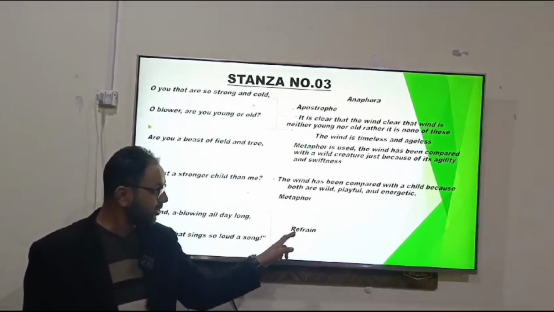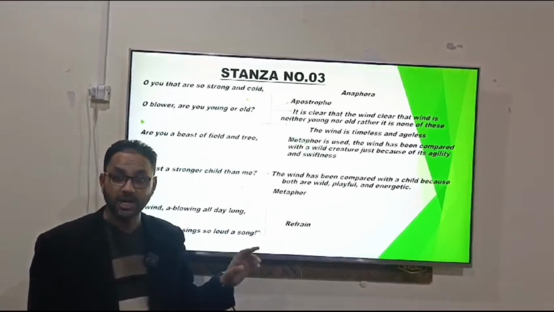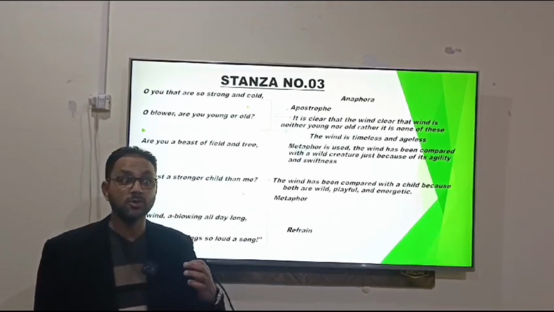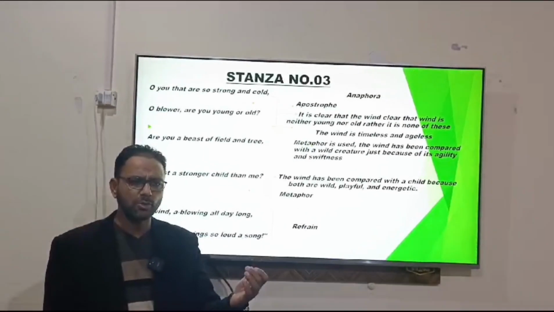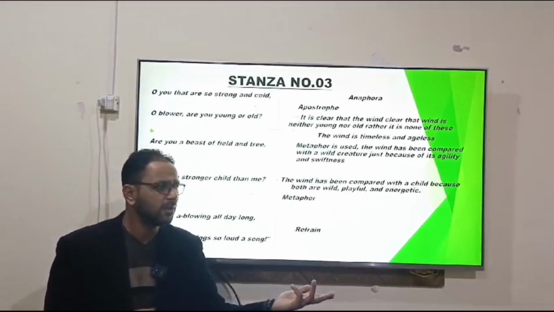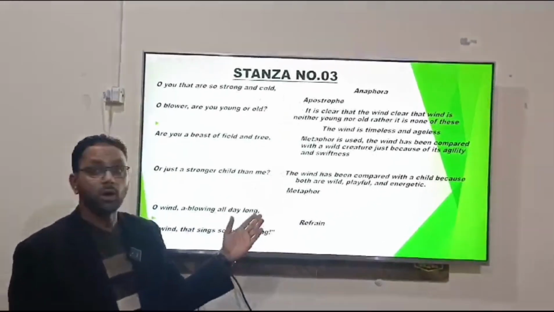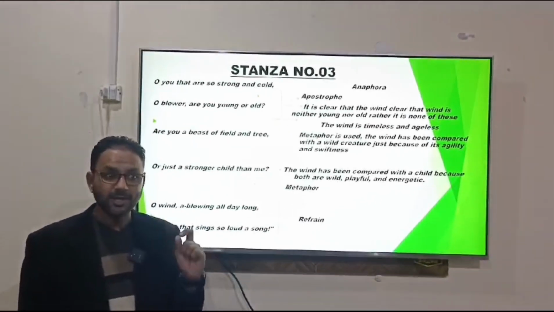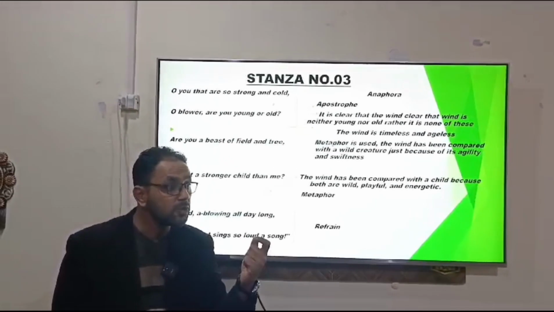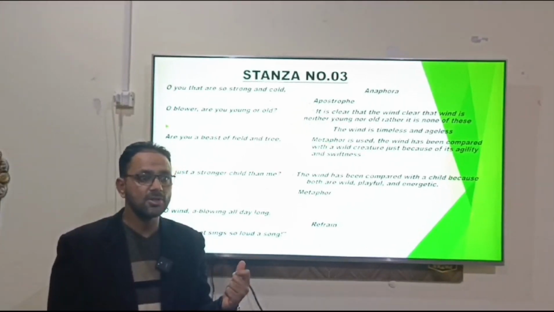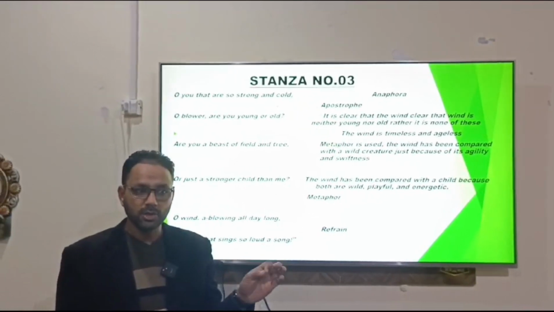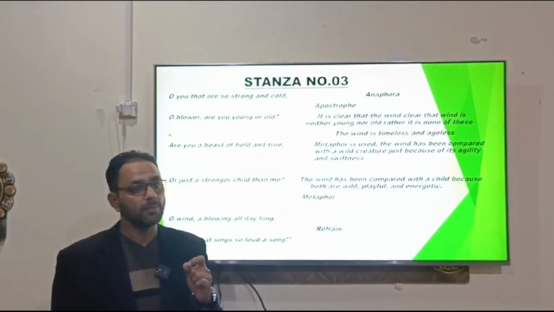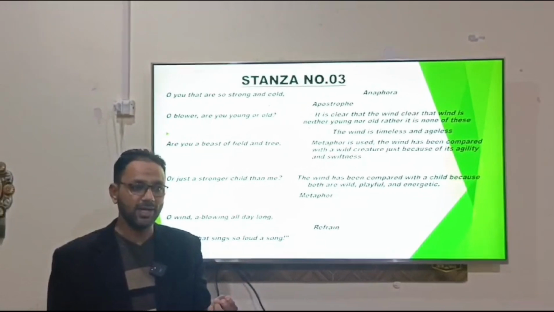Now the poet is again using the technique of refrain. Again, he is going to give the reference of the musicality of the wind, that it is so fast and so beautiful. There is no time limit of its blowing. So all day it is blowing. On the other hand, it is creating a beautiful musical effect, so that whosoever is inside their shelter or anywhere can observe the beautiful whistling of the wind, and it can attract them very easily.